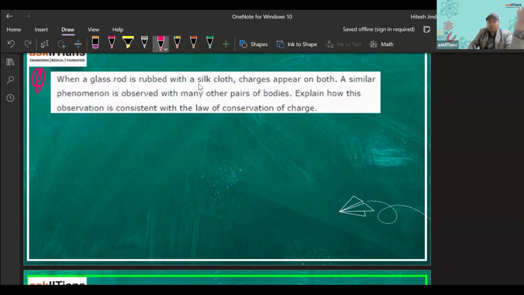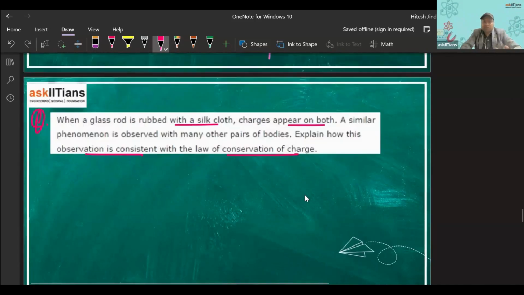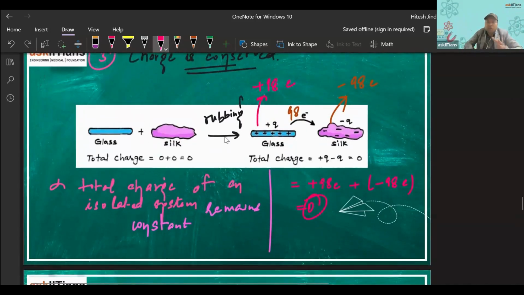This is a question from NCERT. When a glass rod is rubbed with a silk cloth, charges appear on both. A similar phenomenon is observed in many other pairs of bodies. Explain how this observation is consistent with the law of conservation of charge. The answer to this is in a previous slide; just this only we have discussed here. So you will draw these diagrams also, and you will write the explanation.